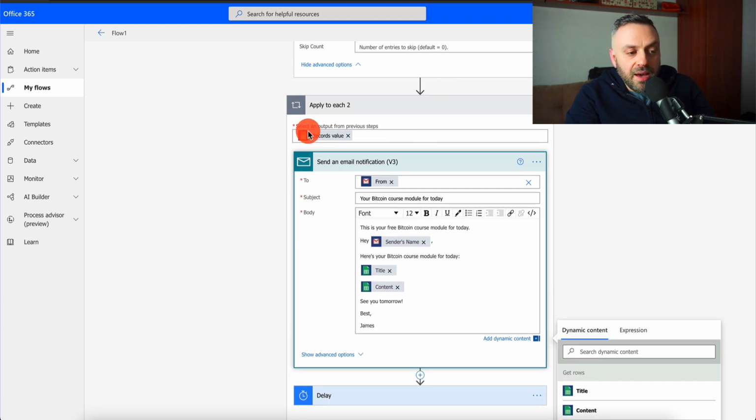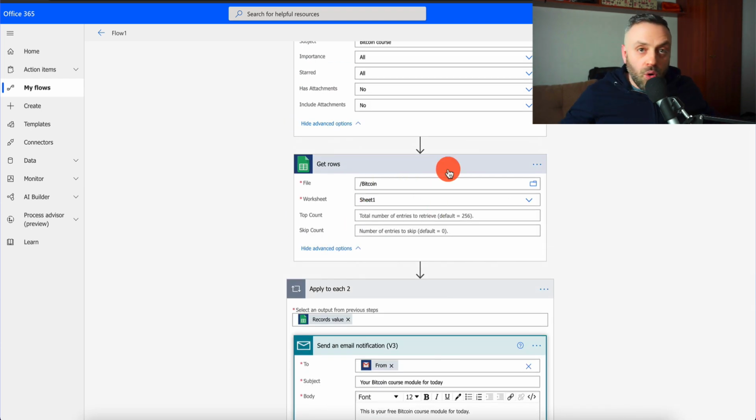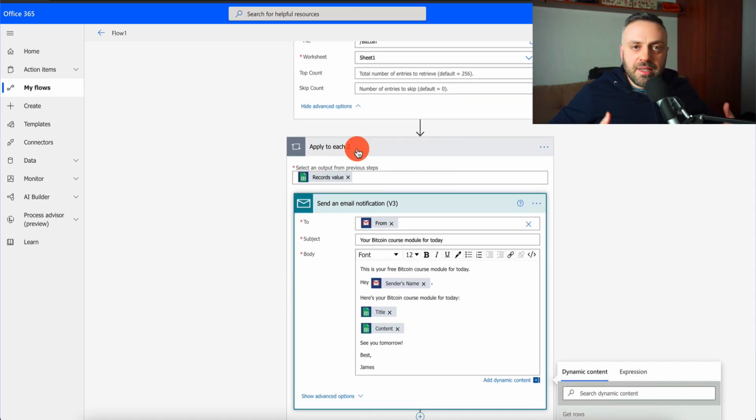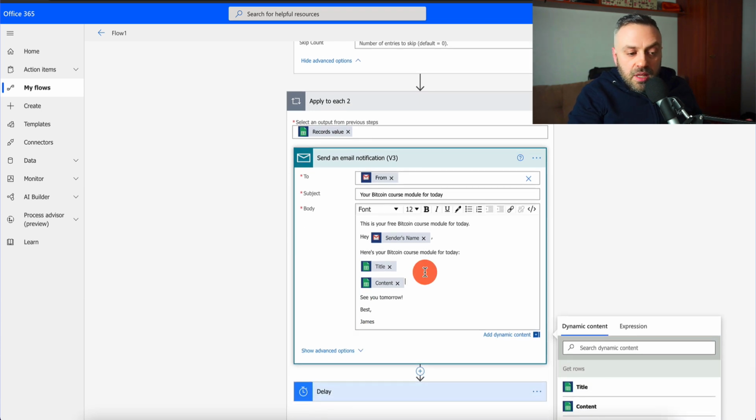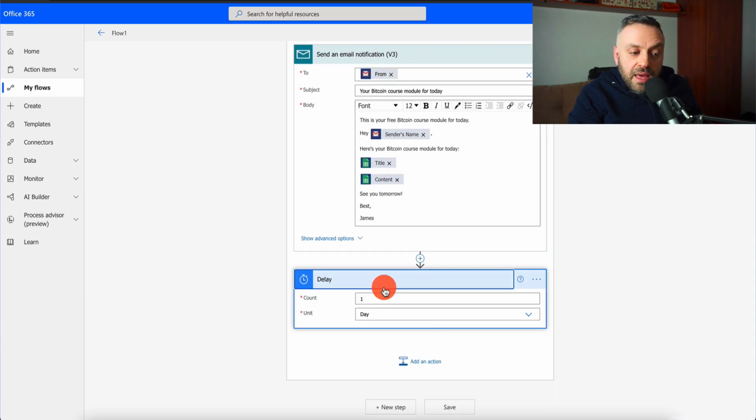And remember, we have this apply to each, which means that it's getting a bunch of rows. So in this value, it got all of these rows. It got all the 7 days. But because we are not sending it all at once, we are cycling through it. And so this is going to be the first email. And then we have a delay. So if you click on this delay, we have count 1 day delay. So it's going to wait 1 day, this workflow, before sending the new one, okay?